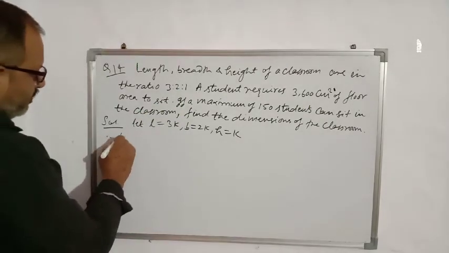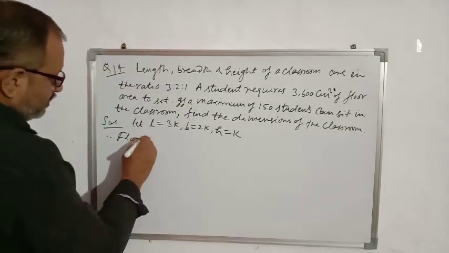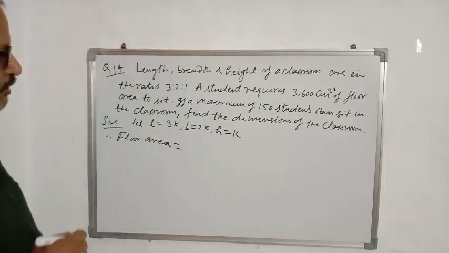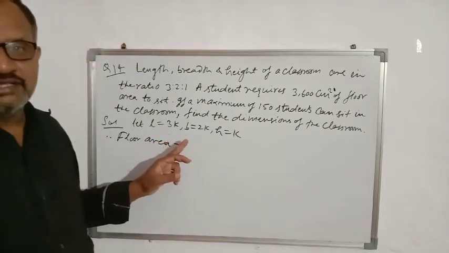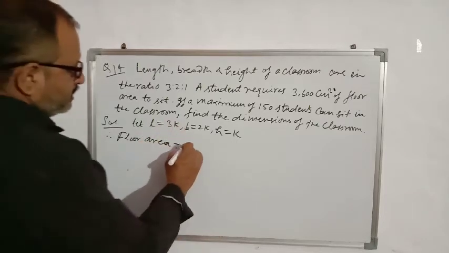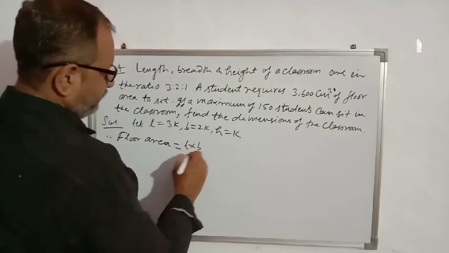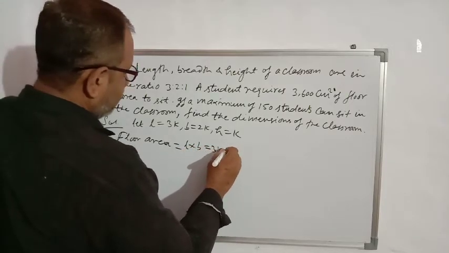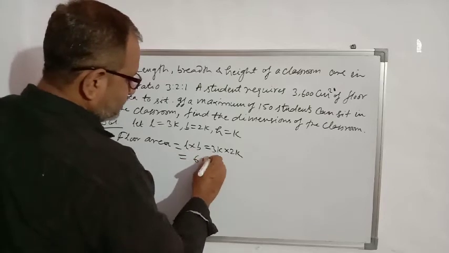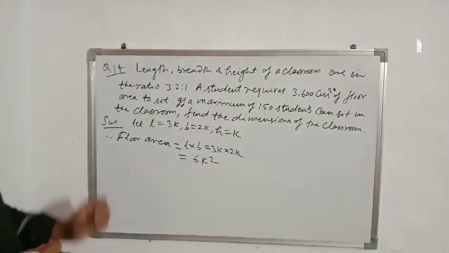So therefore, total floor area. What will be the floor area? Floor area means only length into breadth. Area of floor is L into B. So length is 3k, breadth is 2k. So 3 into 2 is 6k square. It is the floor area.